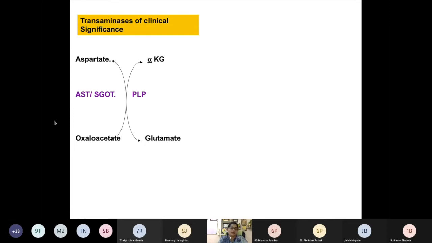Have you learned these transaminases before? Did you study the diagnostic significance of enzymes? Did you read it? Hello? Are you there? Yes, ma'am. You haven't studied the diagnostic significance of these enzymes? Where did you study it? What is the significance of this enzyme? Forget 11th, you studied enzymes just before this. In enzymes, the diagnostic significance. What is the diagnostic significance of AST or SGOT?